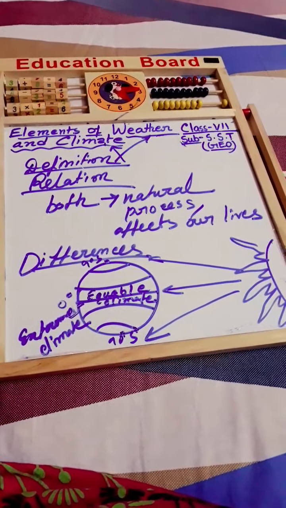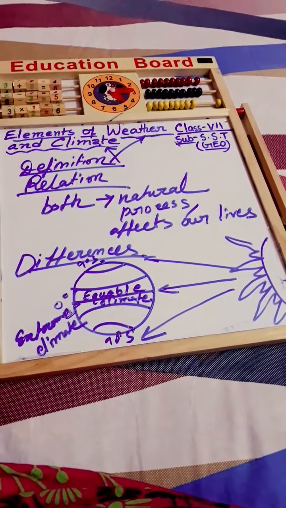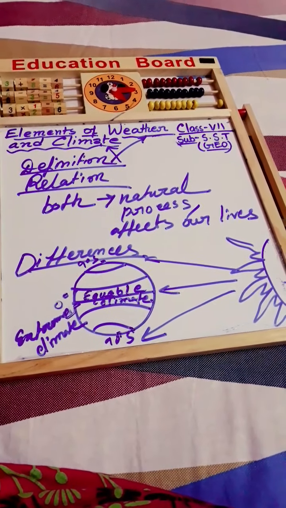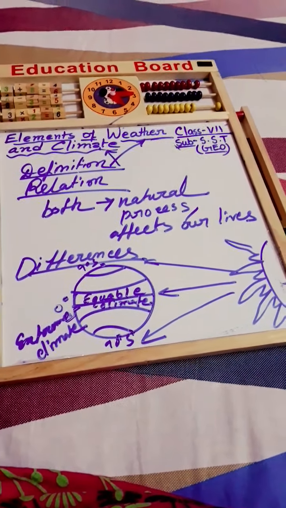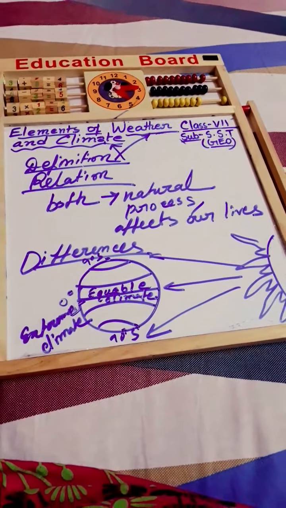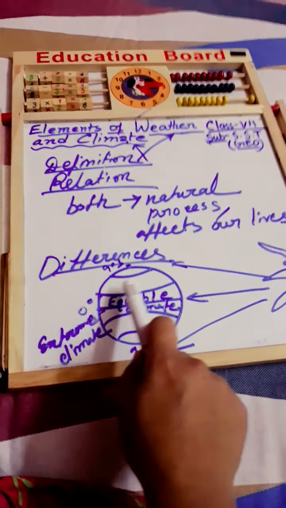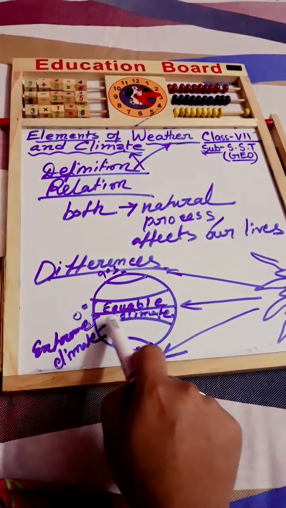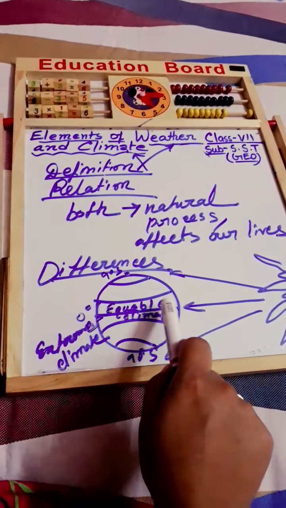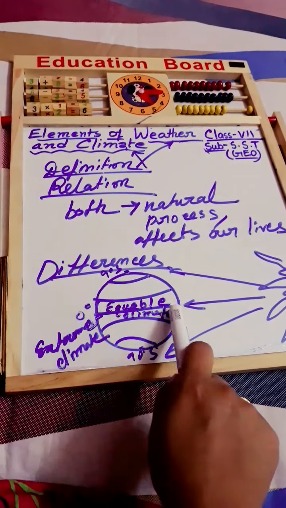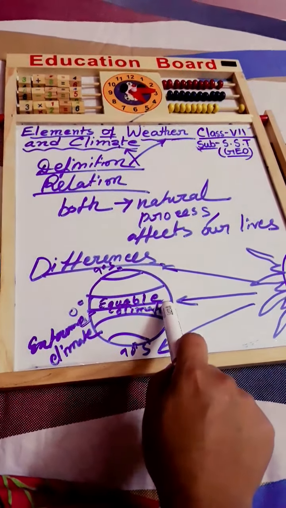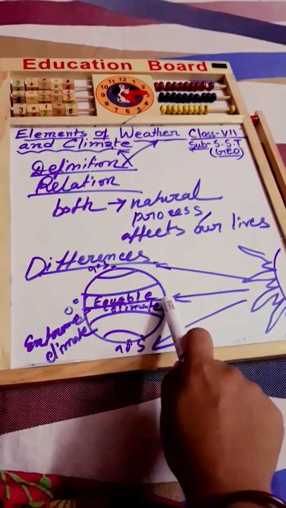But climate is the aggregate of the atmospheric temperature, pressure or rainfall over a large area. This is a very large area, which is located in this equatorial portion. Throughout this area, the places receive the direct sun rays.